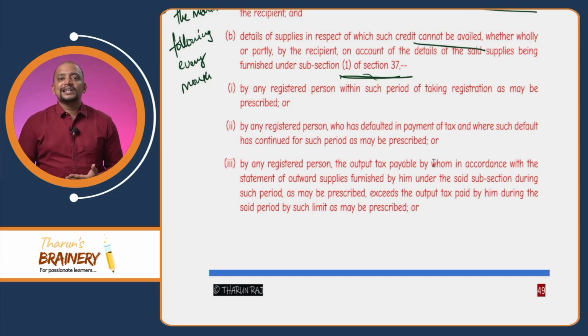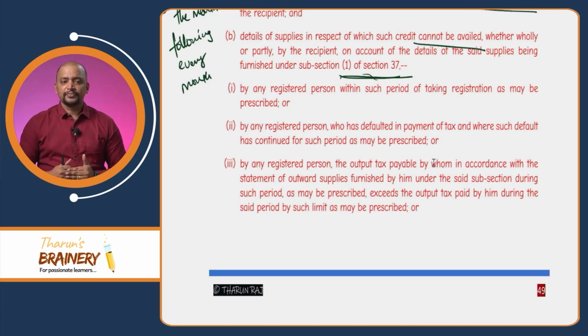When I newly register, I will file GSTR1, but I will not be filing GSTR3B. To discourage the credit taken on such suppliers, they are saying that even though a newly registered supplier mentions the detail in GSTR1, we will not give it to you. We will give it later, whenever he files GSTR3B. That restriction they wanted to keep, and that's why the first point has been given.